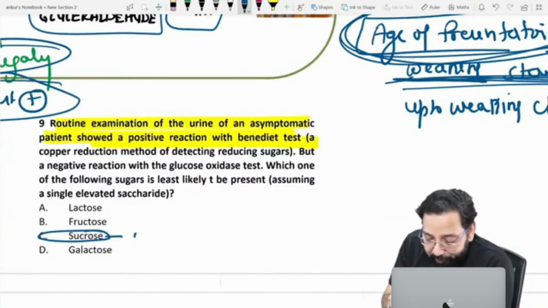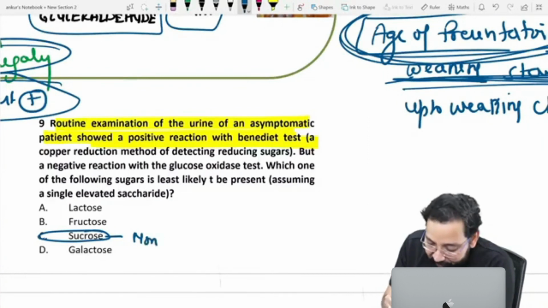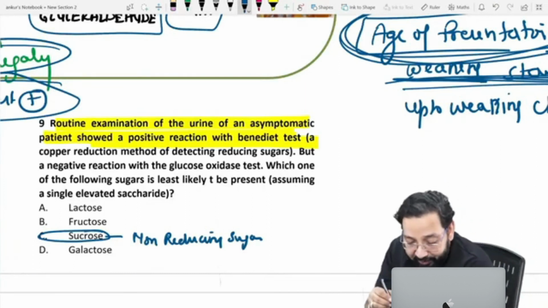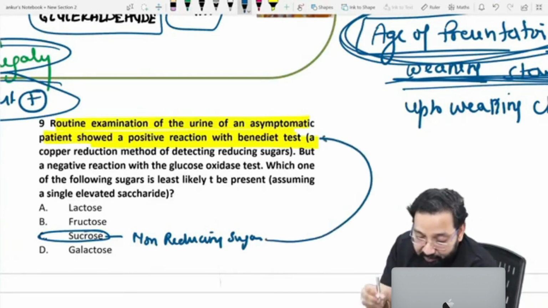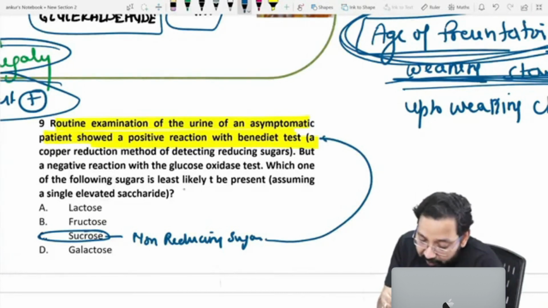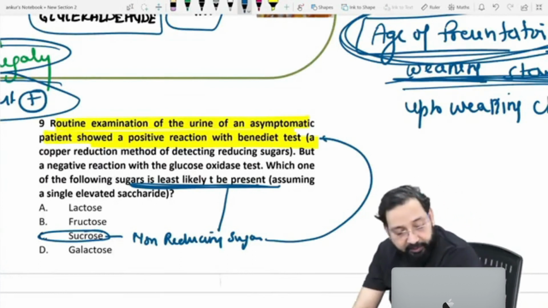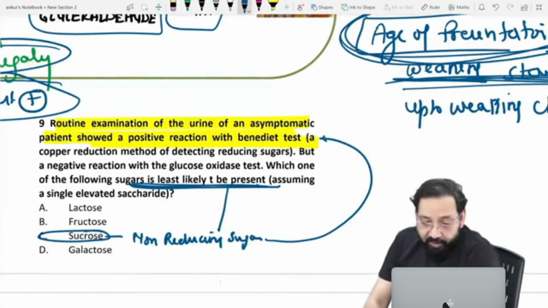Sucrose is a non-reducing sugar, so it is least likely to be present. Sucrose can't be present in urine. Clear?